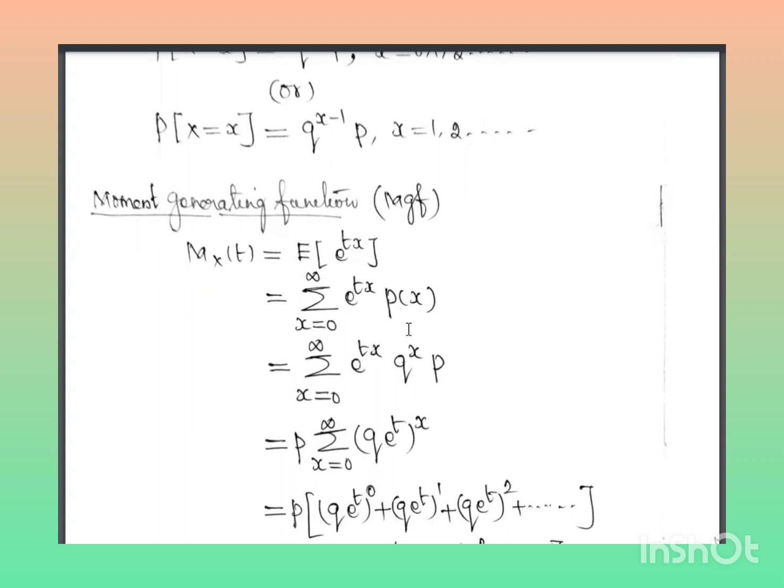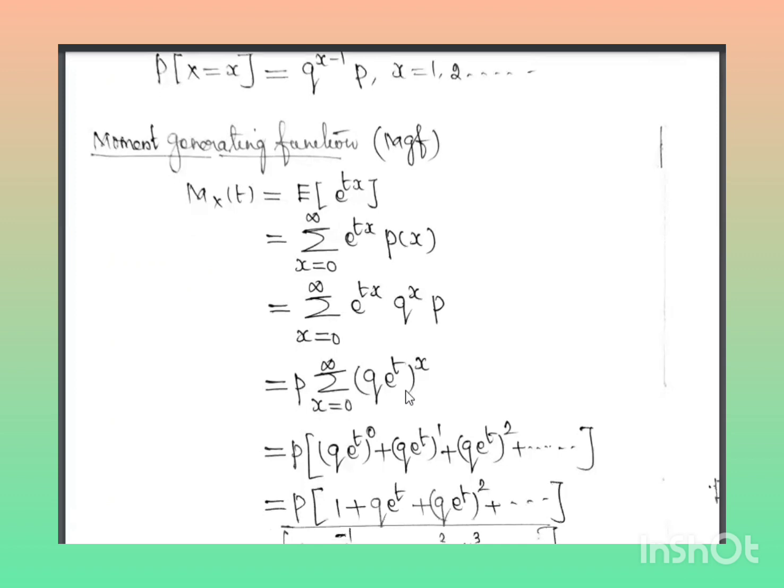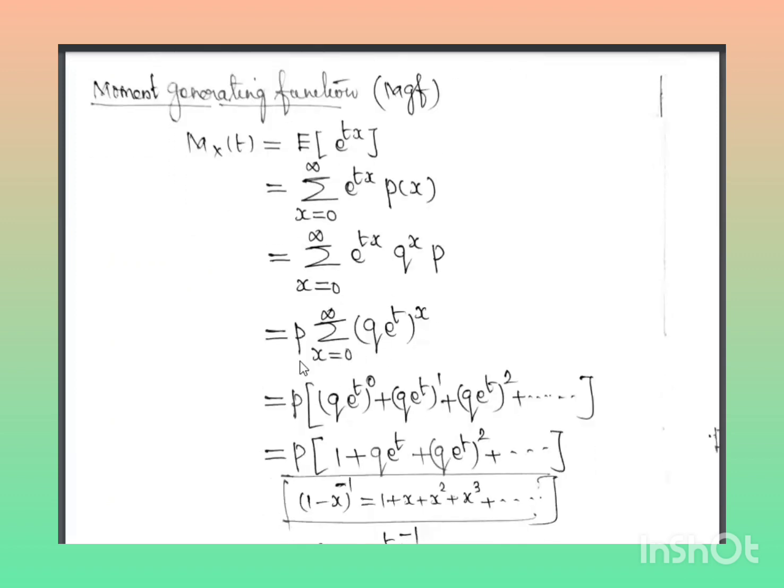This p of x you have to write from the definition of geometric distribution. I have taken x from 0 to infinity, so I use e power tx into q power x into p. Suppose I had taken x from 1 to infinity, I would use q power x minus 1 into p. So p is taken as common, summation x equal to 0 to infinity,